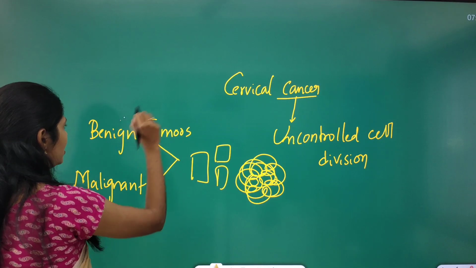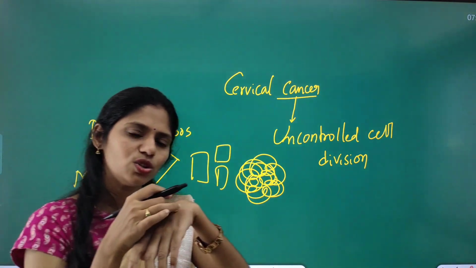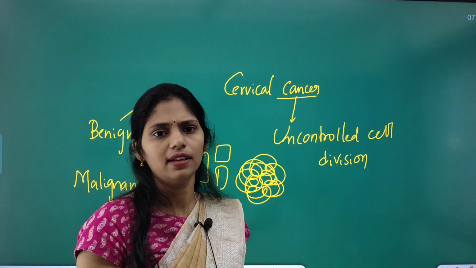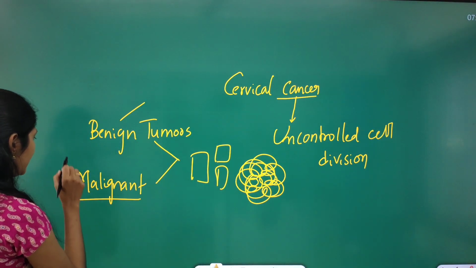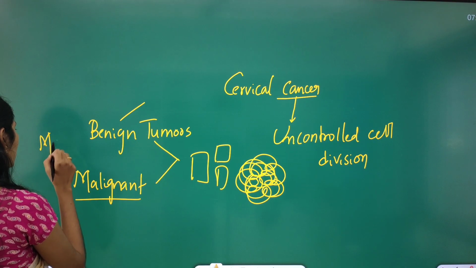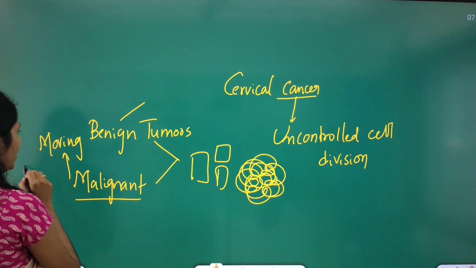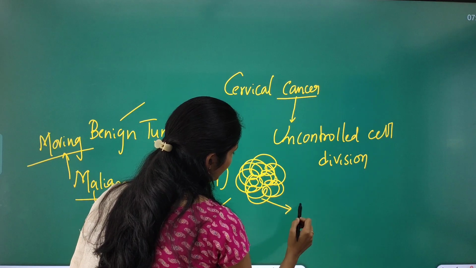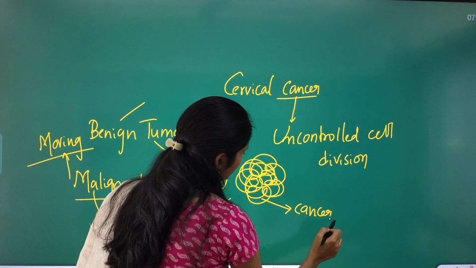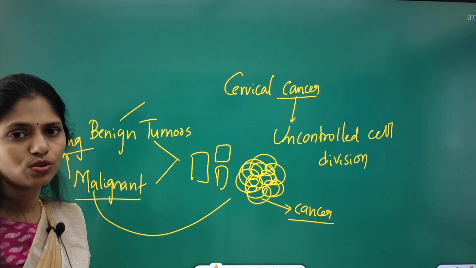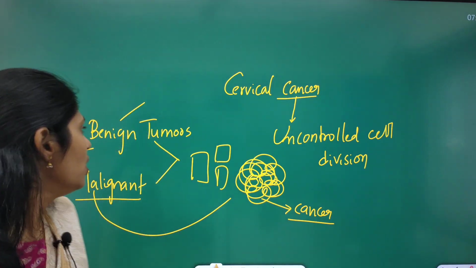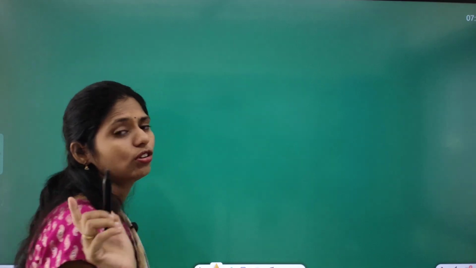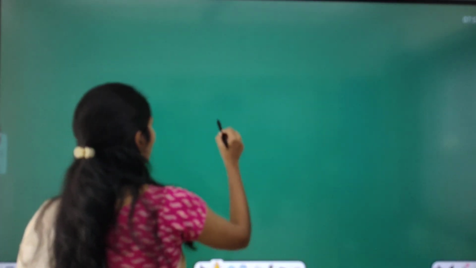Benign means that if you find a tumor present in an area, it will stay only there, not moving here and there. But malignant tumors will be moving. They will move from one place to another. These malignant tumors are called cancer cells. It is very difficult to diagnose, so where exactly is it? Okay, so what is cervical cancer? It is related to the women's reproductive system.